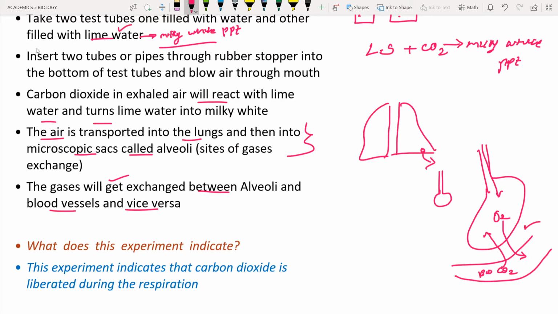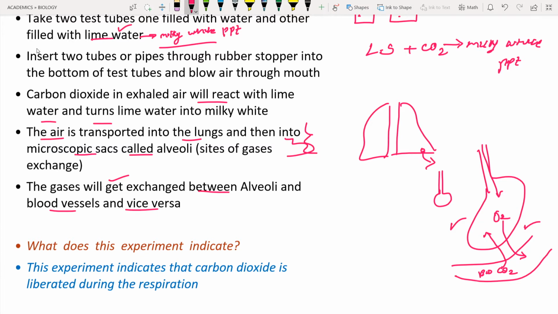Again, the gas will get exchanged between the alveolus and blood vessels and vice versa. This kind of mechanism is going to occur continuously. We are going to discuss these important topics in the mechanism of respiration in detail. This is just the introduction to that topic.